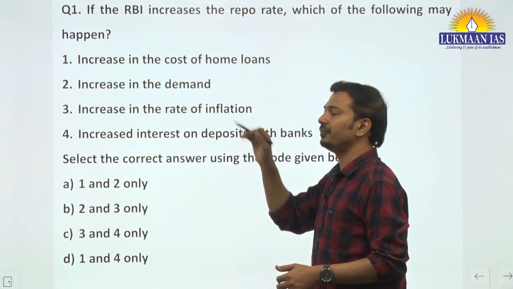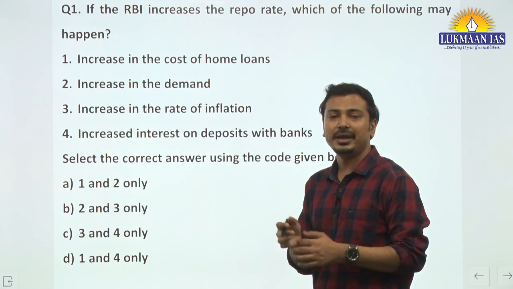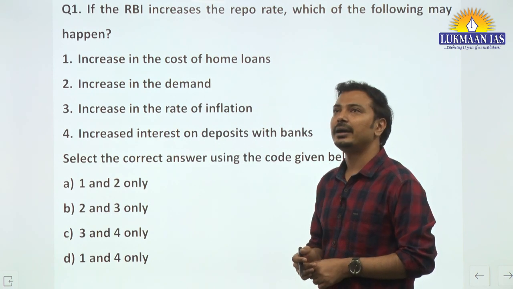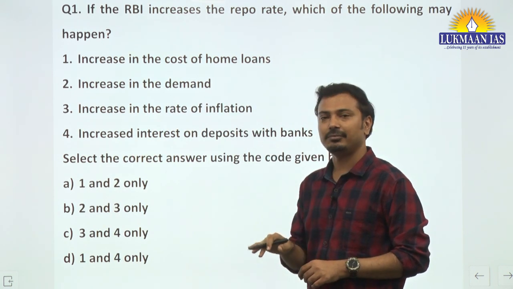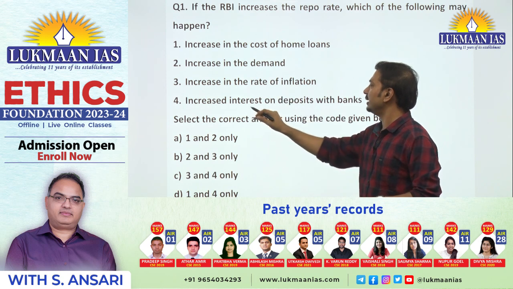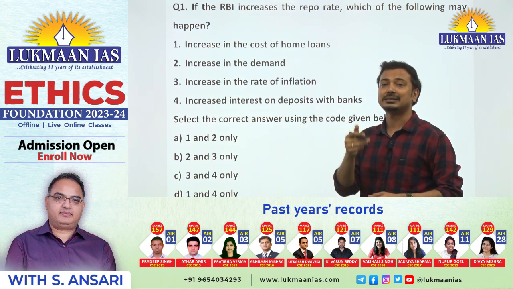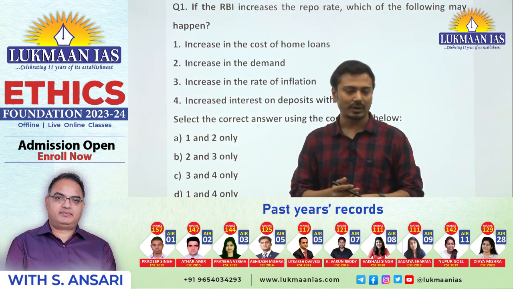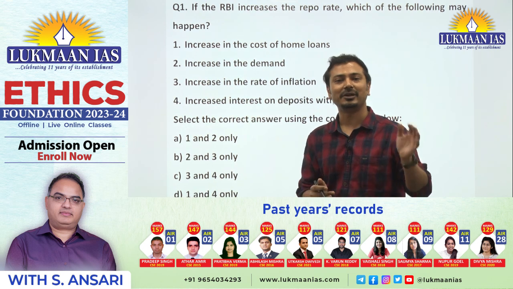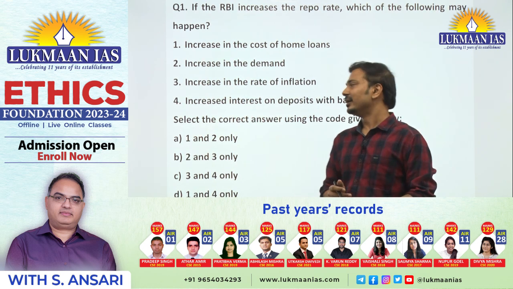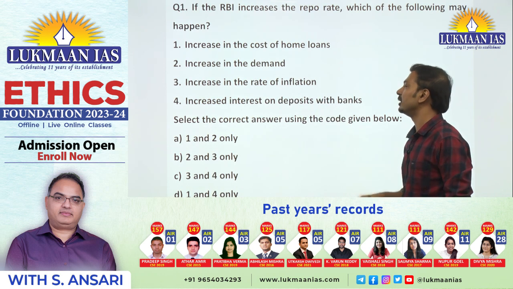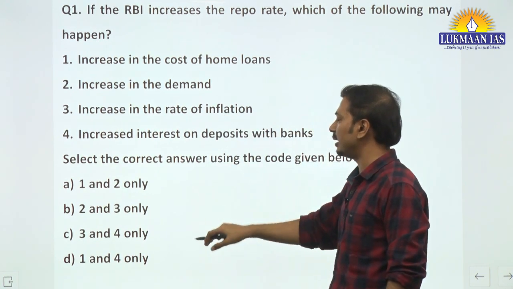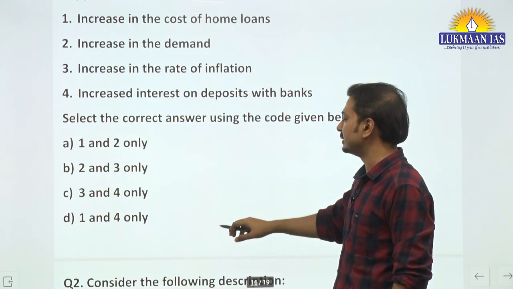Then increase in the rate of inflation? No, rather it is the measure to reduce the inflation in the economy, increasing the repo rate. So that's why the possibility is more that the inflation will come down. So it is not. Then increase in interest rate on deposits with the bank, yes, it is true because the banks will promote deposition of more money with them because they can park that money with the RBI for the reverse repo rate. Okay, so that is correct. The fourth one, they will increase the deposit rate, the interest rate. So 1 and 4 are the possible outcomes. D is the correct answer.